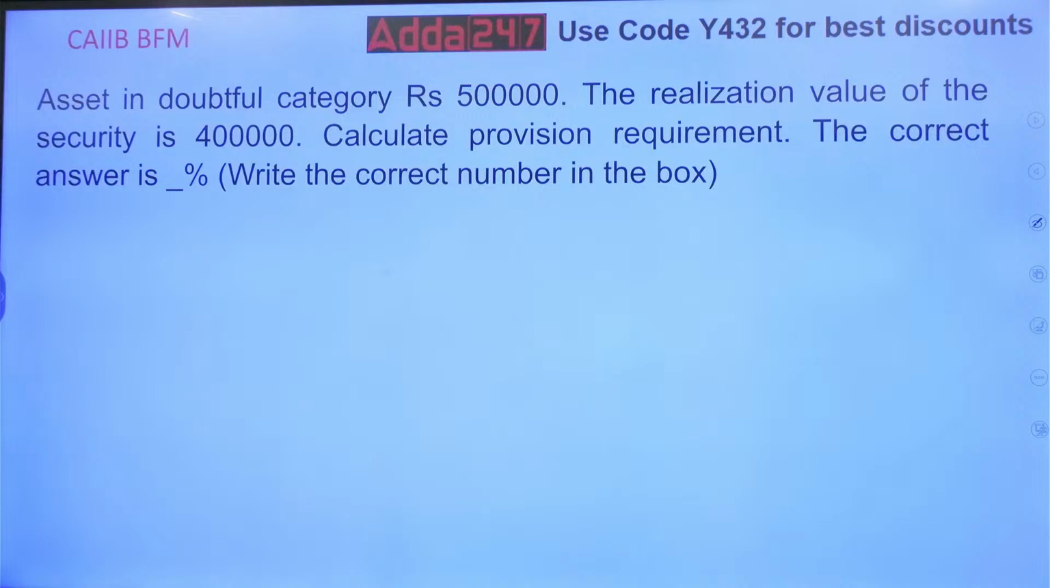Doubtful category is 5 lakhs. Realization value of the security is 4 lakhs. So it is secured. Secured is 4 lakhs. And doubtful category is 5 lakhs. Total loan is 5 lakhs. The secured part is 4 lakhs and the loan is in doubtful D category.